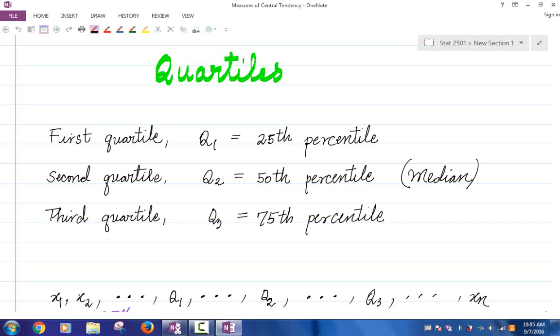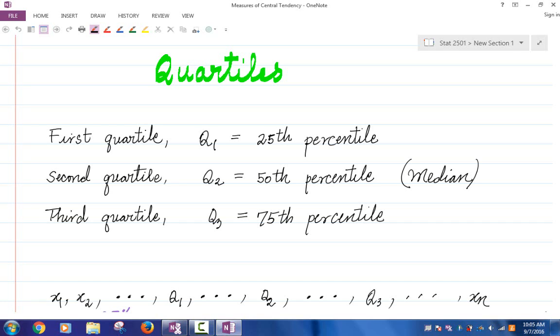The second quartile is Q2, and that's just the median, the 50th percentile. And the third quartile is Q3, and that's the 75th percentile.